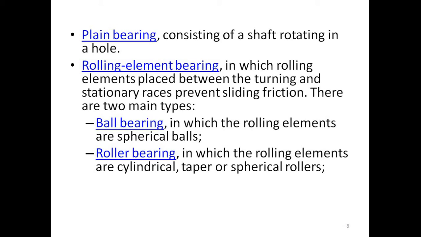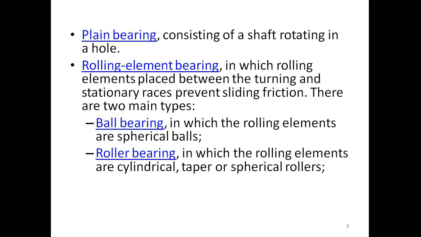Another type is the rolling element bearing, which is the most used bearing, in which rolling elements are placed between the turning and the stationary races to prevent sliding friction. There are two main types. One is a ball bearing and the second one is a roller bearing. In a ball bearing the rolling elements are spherical balls. In a roller bearing the rolling elements are cylindrical, taper or spherical rollers.